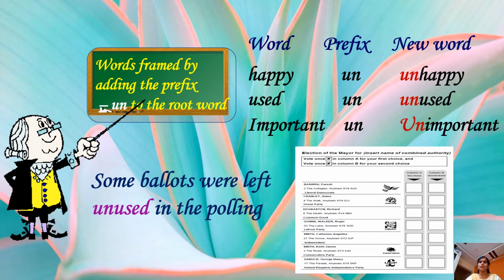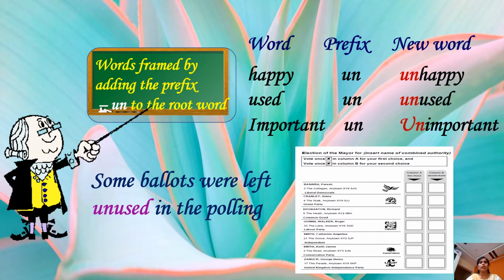Children, shall we see some of the words framed by adding the prefixes? Okay, here is our first example. Words framed by adding the prefix "un" to the root word. For example, happy, by adding the prefix "un", it becomes the new word unhappy.